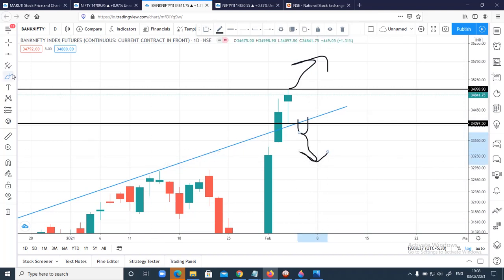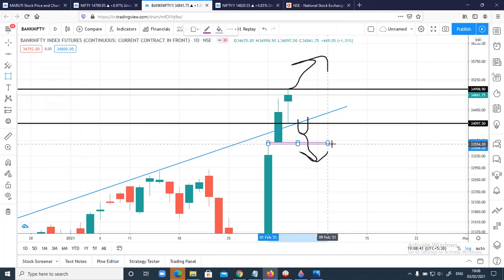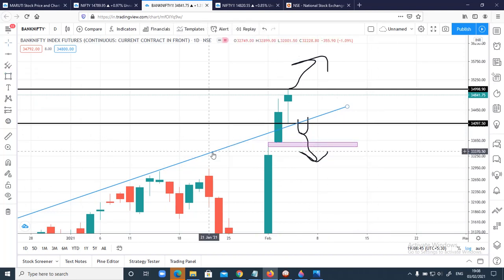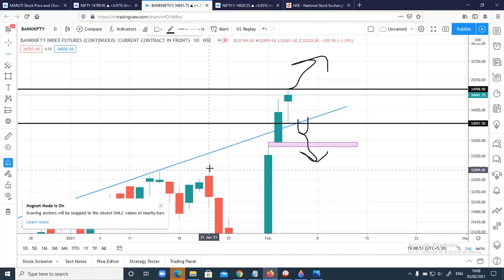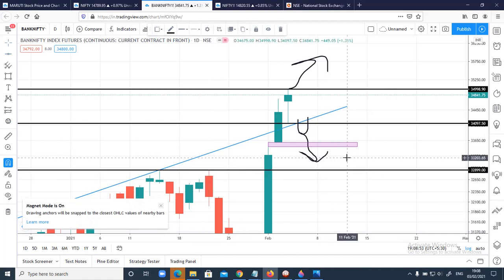The first important thing is it will probably cover the gap. There's a small gap somewhere here which will be filled. And in case price sustains below that, we can expect this level, which was previously a resistance, to now turn into a support. This is the level I'm looking at on the downside, right?